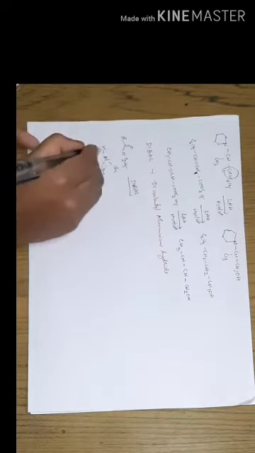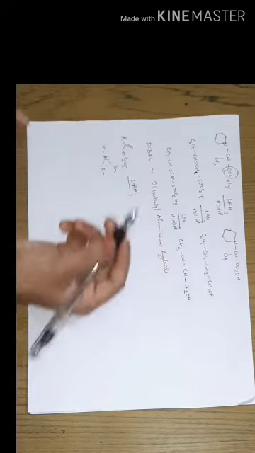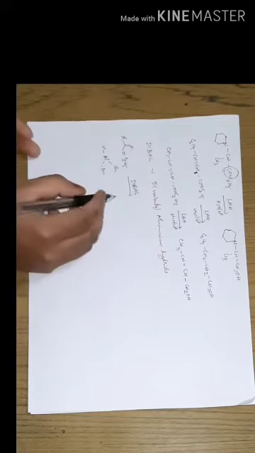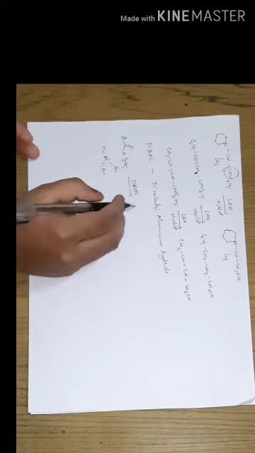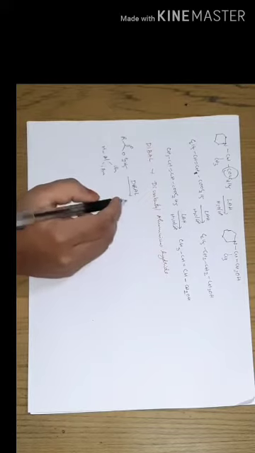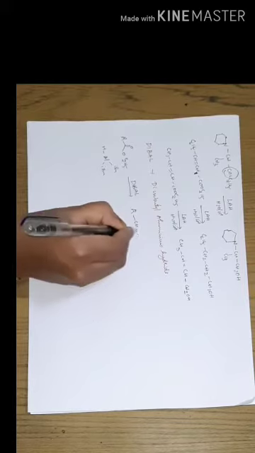So Dibal-H. This hydrogen is initiating the reduction process. It results in the formation of what we call a primary alcohol, that is RCH2OH will be the reduced product.